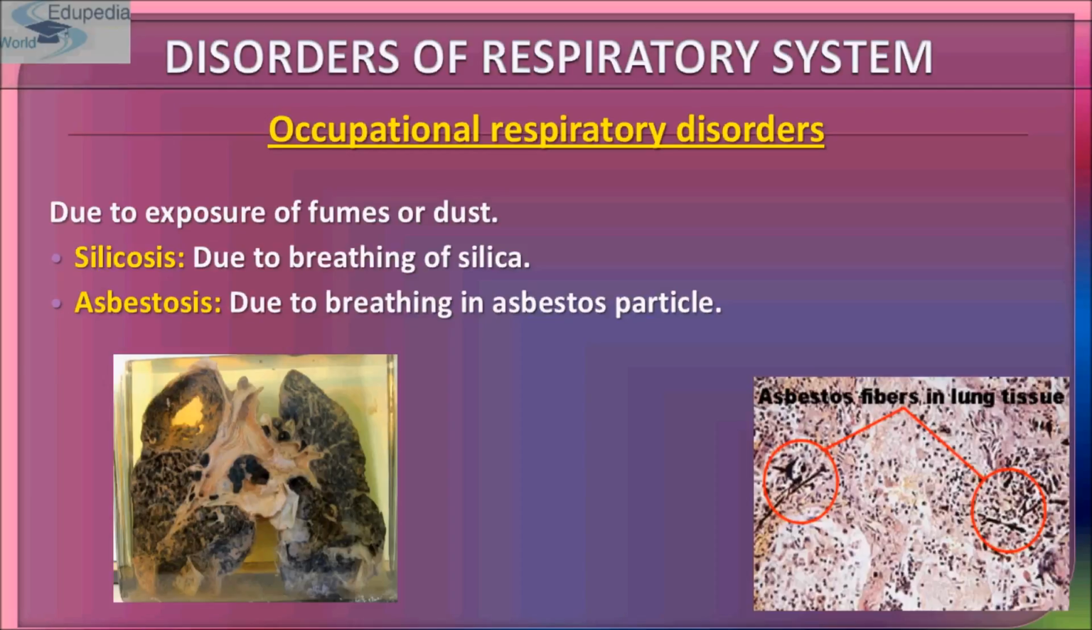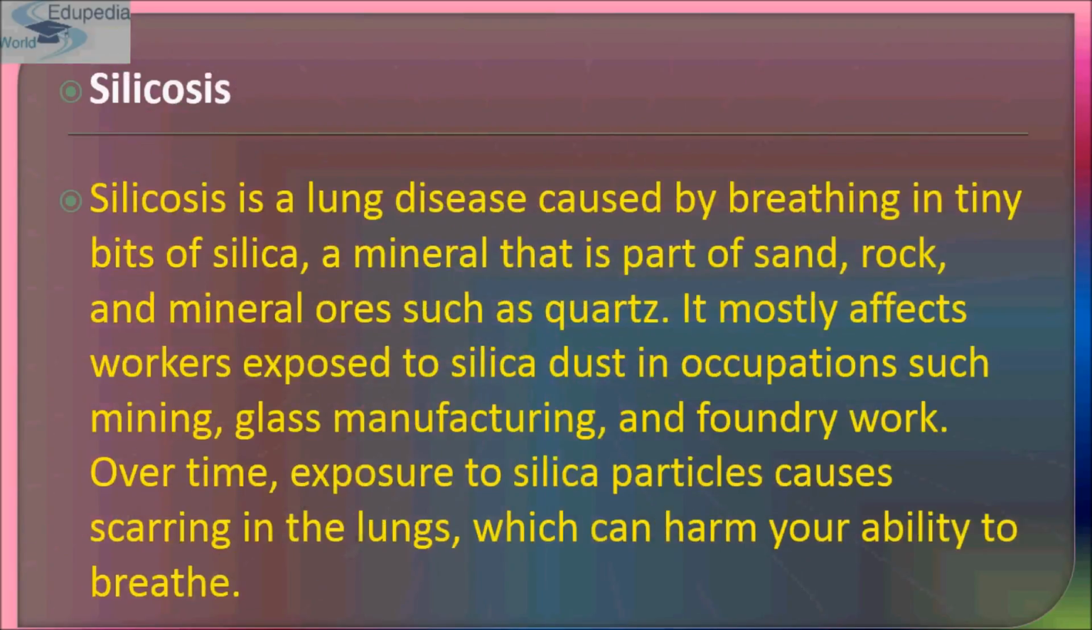Due to exposure to fumes or dust, it is of two types: silicosis and asbestosis. Silicosis is due to breathing in silica, and asbestosis is due to breathing in asbestos particles. Now we'll study silicosis and then asbestosis. Silicosis is a lung disease caused by breathing in tiny bits of silica, a mineral that is a part of sand, rock, and mineral ores such as quartz.